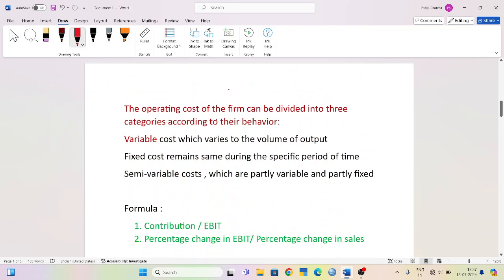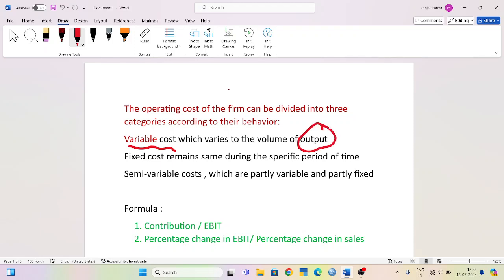The operating cost of the firm can be divided into three categories according to their behavior. The first one is variable cost, the second one is fixed cost, and the third one is semi-variable cost. What is variable cost? Variable cost varies with the volume of output.